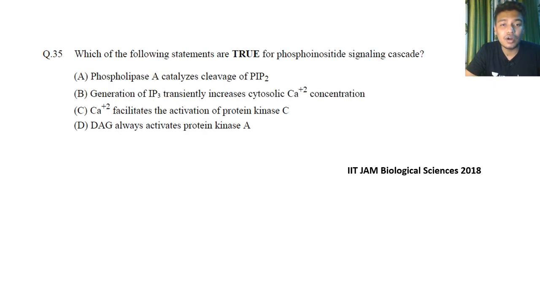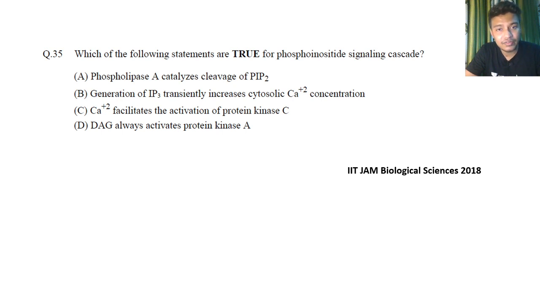So let me tell you what the signaling pathway is, but before that, let me highlight that the same question in a different flavor they have asked in 2018 as well. Which of the following statements are true for the phosphoinositide signaling cascade?